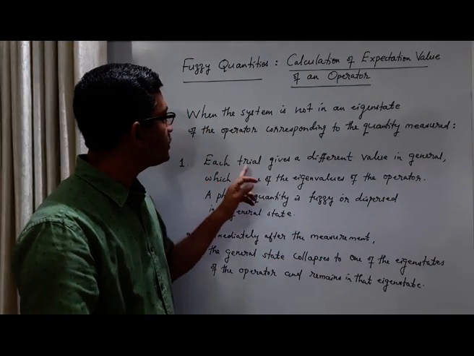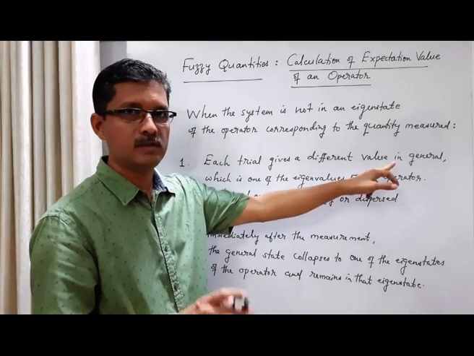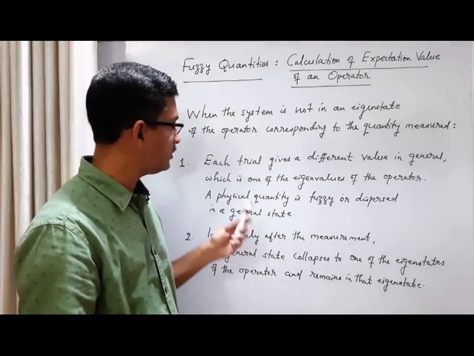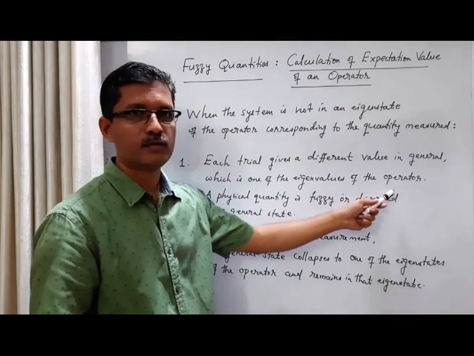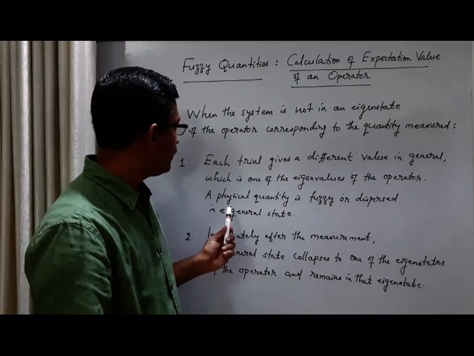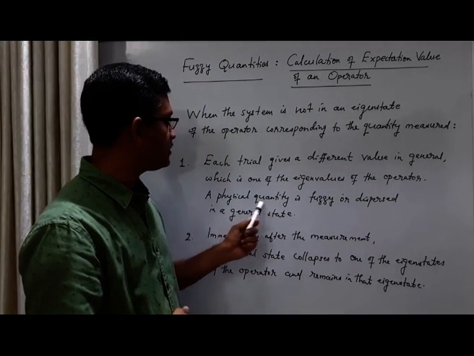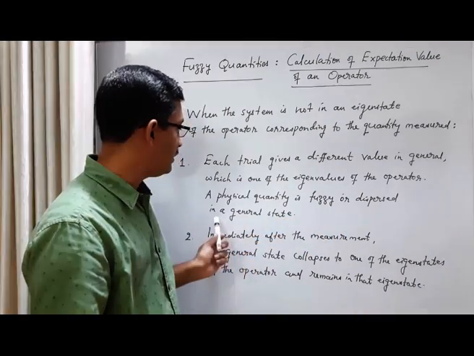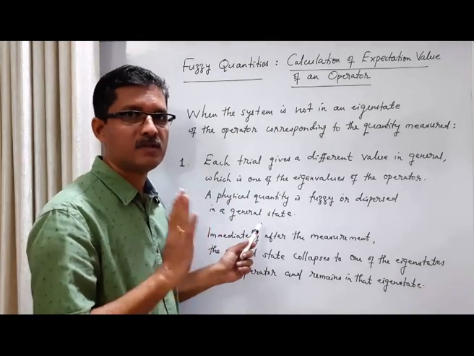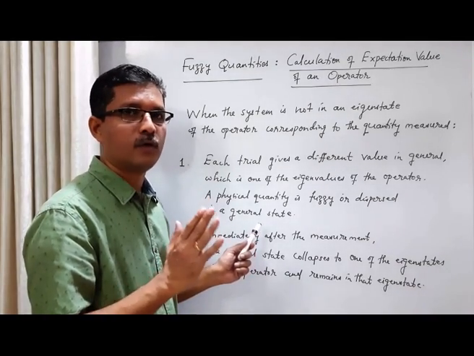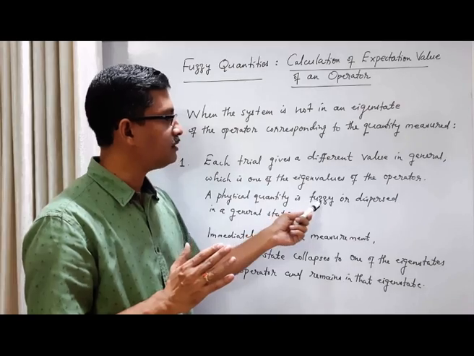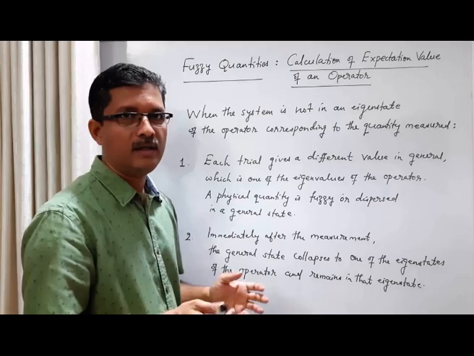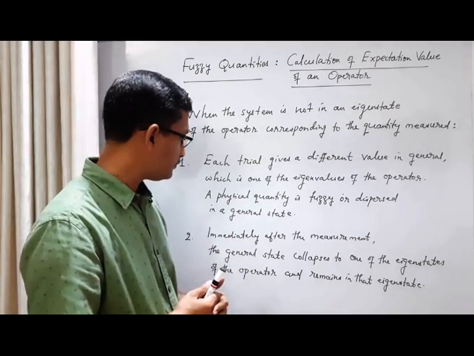One is each trial gives a different value in general, which is one of the eigenvalues of the operator. We say that a physical quantity is fuzzy, or another word is dispersed, in a general state. That is, each trial gives a different eigenvalue of the operator.